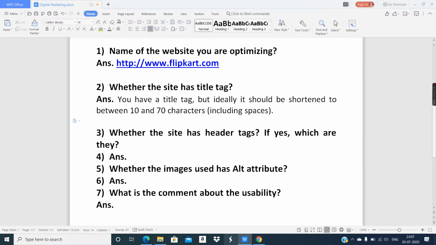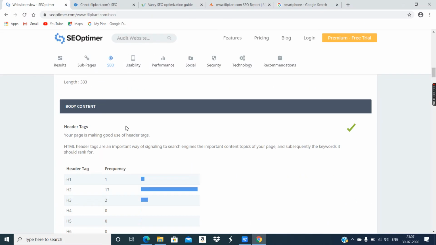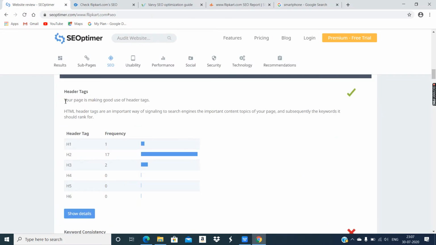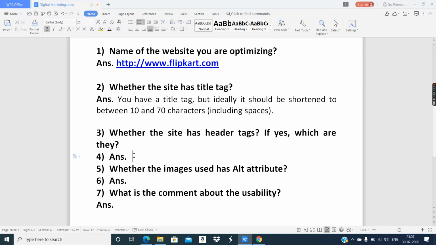Whether the site has a header tag. What was there regarding the header tag? Your page is making good use of header tags. So I'll just copy this, and how many times they used H1, H2 and H3, that we will mention: H1 once, H2 17 times and H3 twice. Okay, just blindly copying is not enough. Whether the site has a title tag.